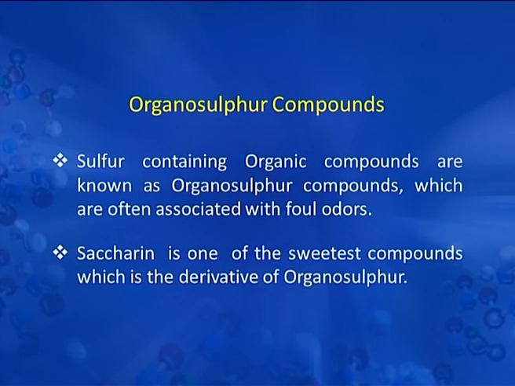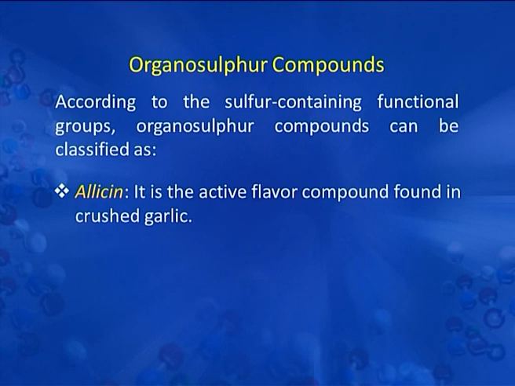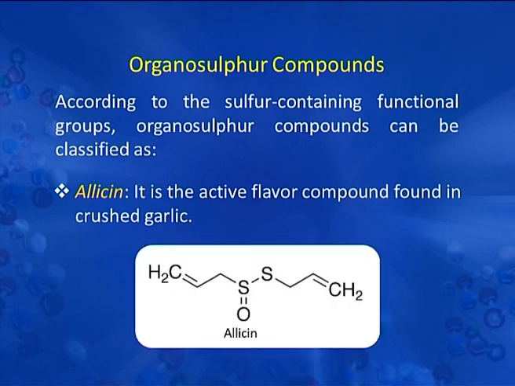So, viewers, sulphur containing organic compounds are known as organosulphur compounds, which are often associated with foul odors. Saccharin is one of the sweetest compounds, which is a derivative of organosulphur. According to the sulphur containing functional groups, organosulphur compounds can be classified. Allicin is the active flavor compound found in crushed garlic. In this compound, the sulphur atoms are trapped within the hydrocarbon chain, that is CH2. This is known as allicin.